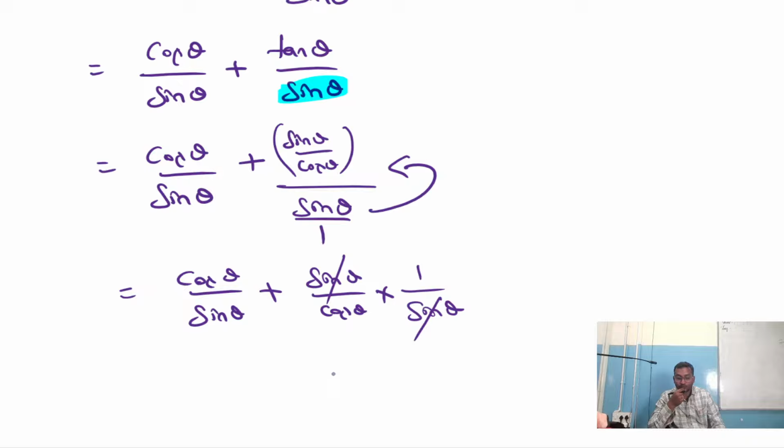Then how come cosecant theta? Cot theta here, cos by sin is cot theta. It's fine. Plus we are getting secant theta. But where is cosecant theta? Any guess? What can we do?